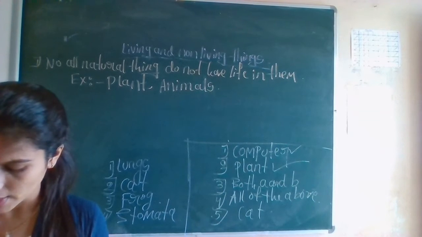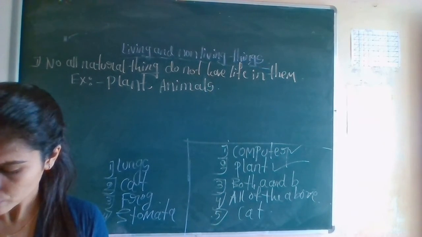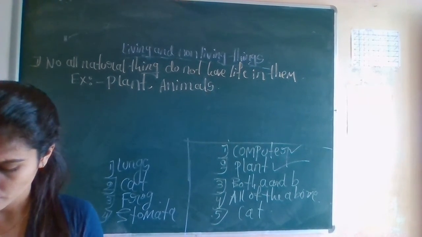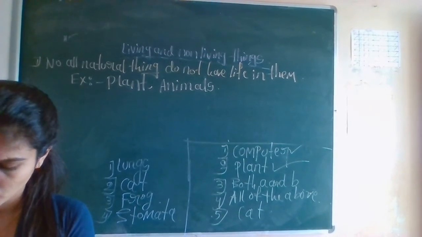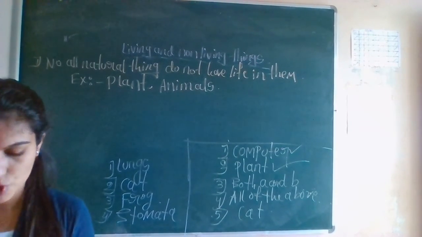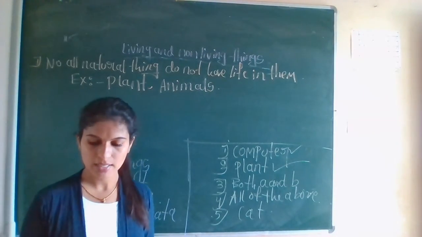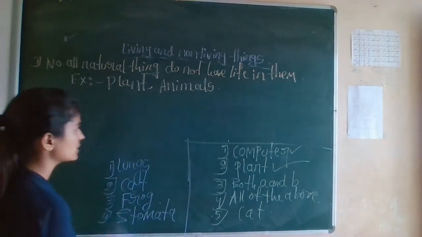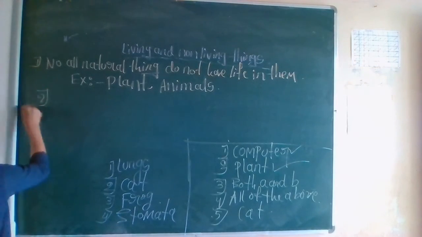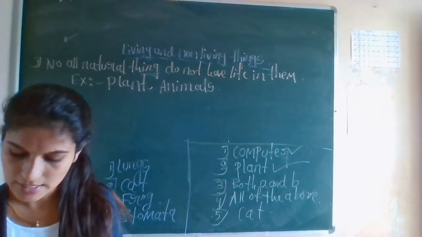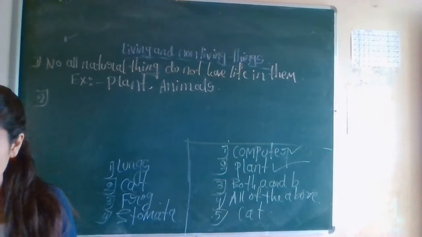Next question. What are man-made things? And give two examples. What are man-made things? Tell me. Things which are made by man.